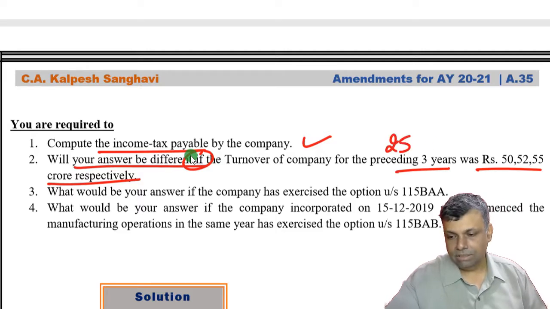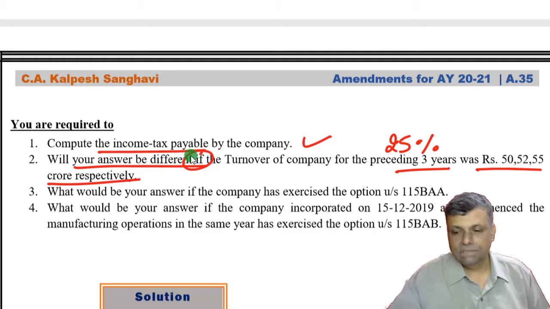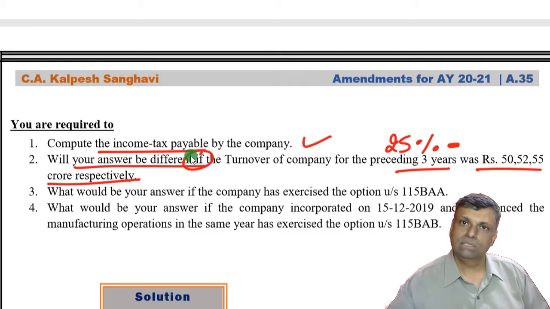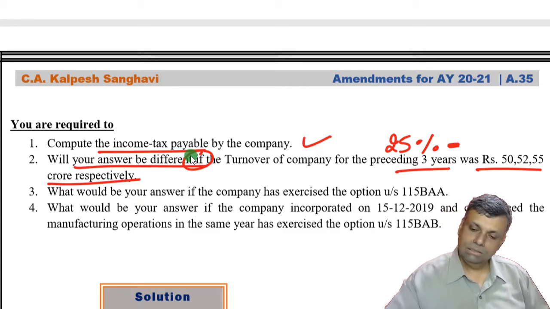So now your tax rate is going to be 25%, which is the concession in terms of the tax rate. The MAT provision will apply here, and the surcharge on merits. That means depending upon whether your income exceeds 1 crore or not, accordingly whichever surcharge category is applicable, you have to multiply the tax rate.